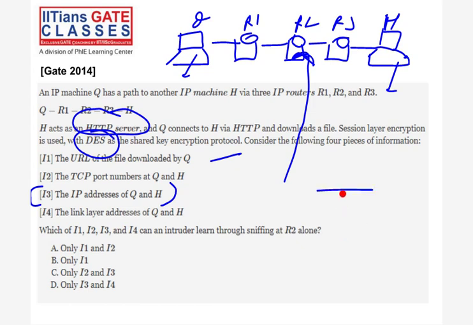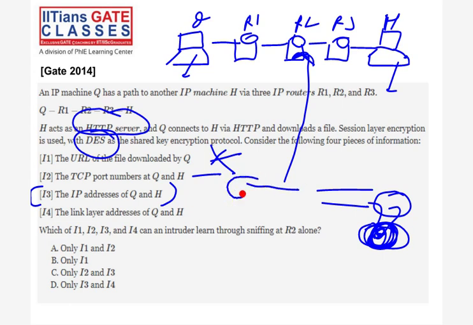The second, the TCP port number of Q and H, right? This TCP port number means a process port number, whatever port number is mapped with the process. This port number is added after the session and presentation layers, right? That port number is not encrypted. So whatever the packet is, with the packet we are sending the port number, but it is not encrypted. If this is not encrypted, it means the attacker can see my port number. Yes, so I2 is possible.